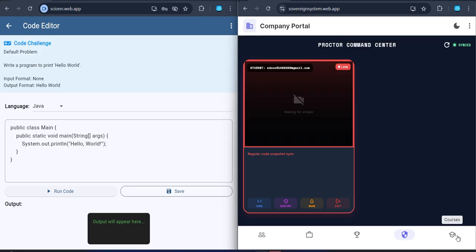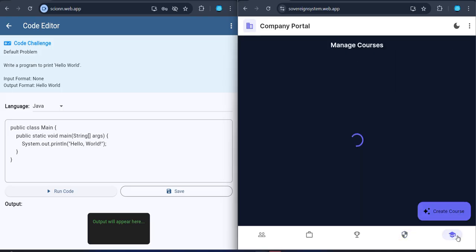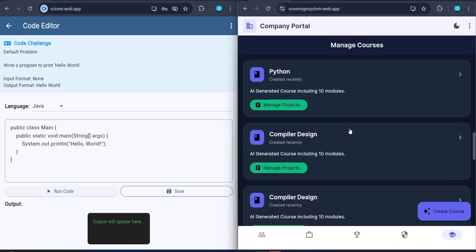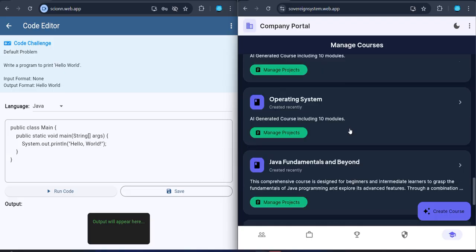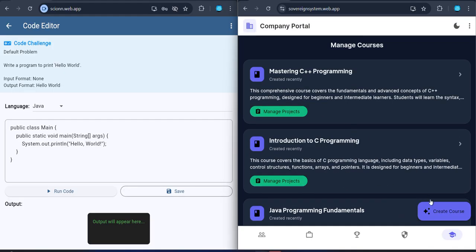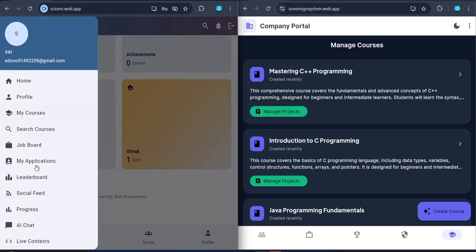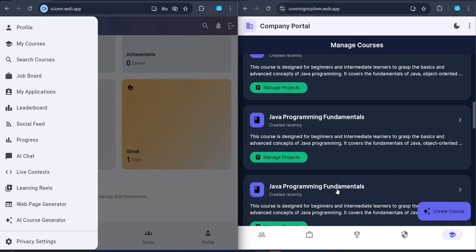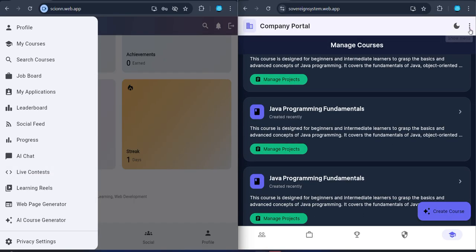Let's go to the next feature, courses. In these courses, not only the predefined ones, but also various current technology courses like AI or any other features will be created by the company and offered to the student. Those will be attended by the student by logging into our application, and based on their performance, the company will be recruiting them. Among them, they will shortlist the people.